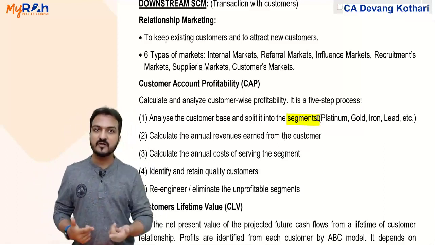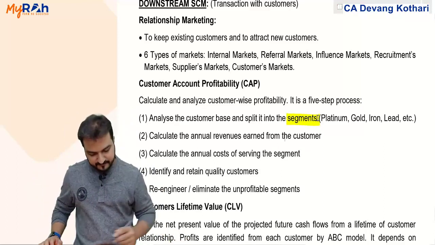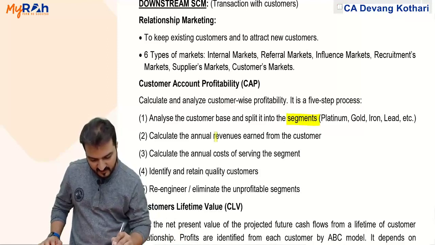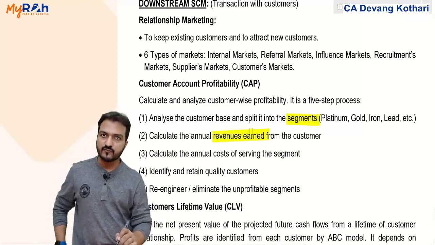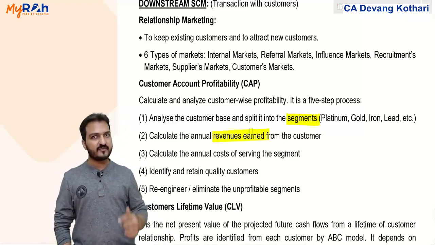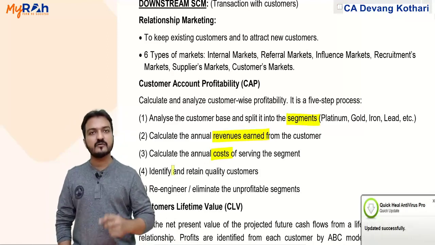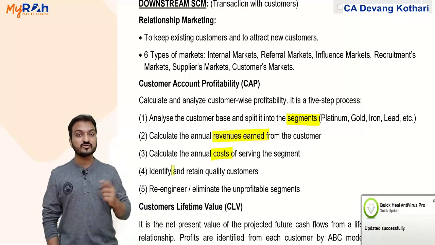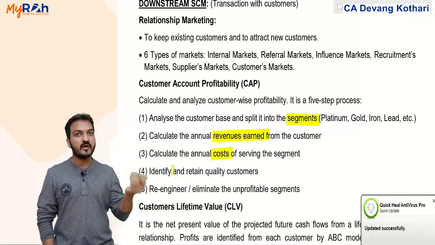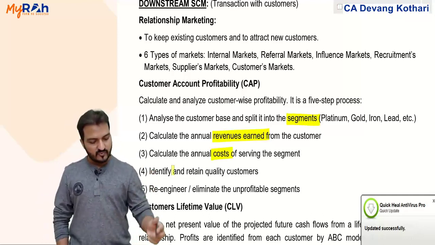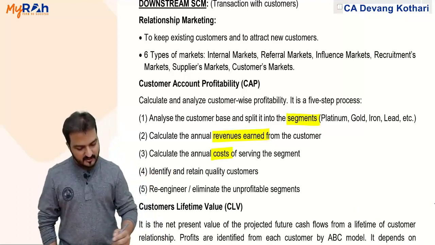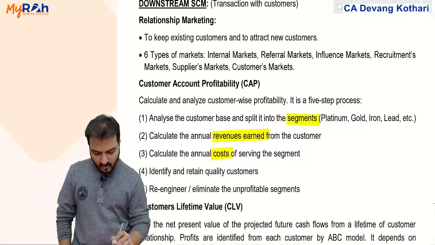So classify the customers into segments, then calculate revenues earned from each of those customers annually. What revenues am I earning from them? Calculate annual costs of serving those segments, like what is the total revenue from platinum customers, what is the total cost incurred towards platinum customers. Yes, identify and retain quality customers.